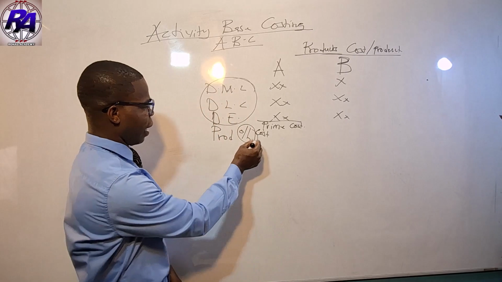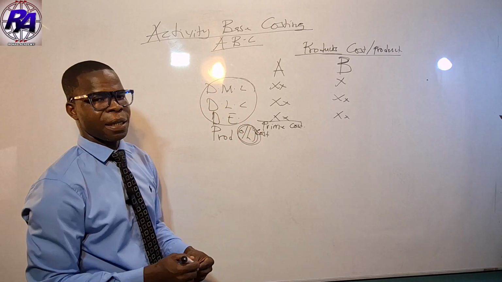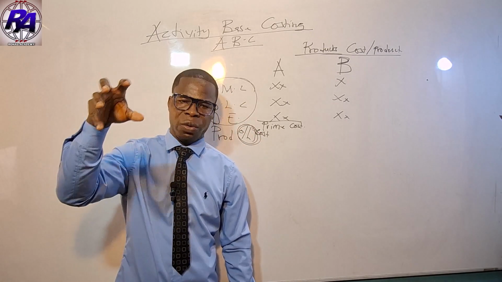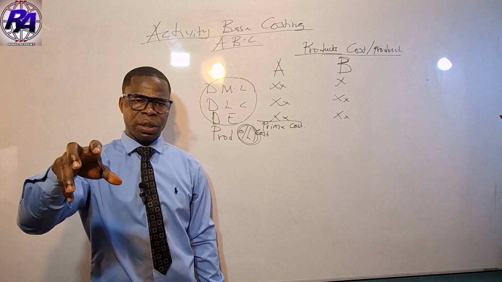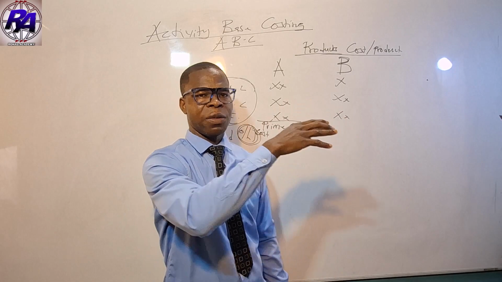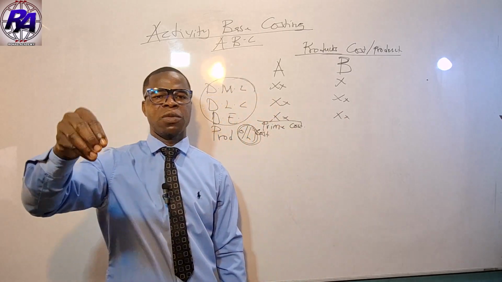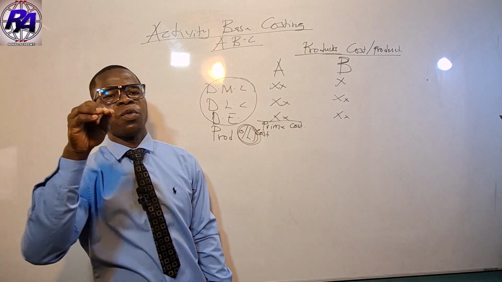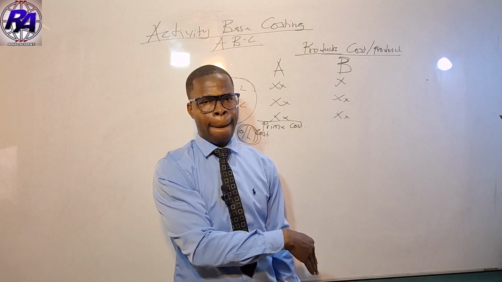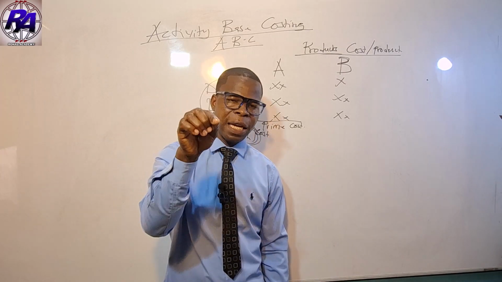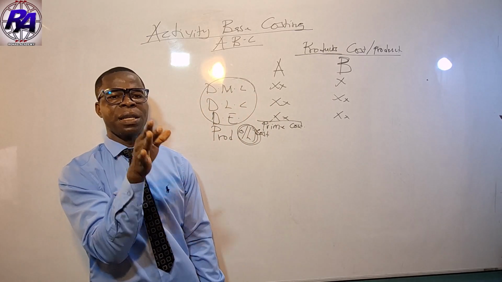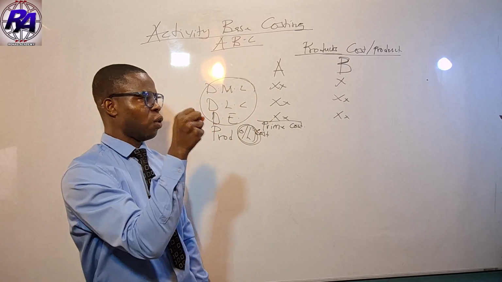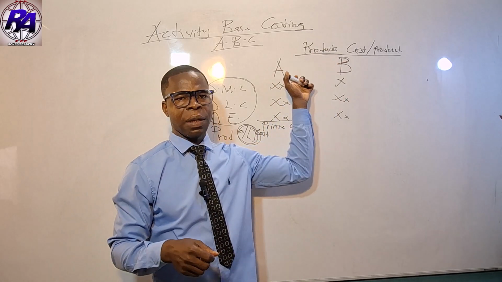But let's come to the overhead cost. Overhead costs are the summation of indirect costs that an entity incurred. They are costs that we cannot trace to a particular product, a particular cost center, or a particular cost unit. So when that happens, there is a need for us to apportion and absorb that overhead cost to the product.